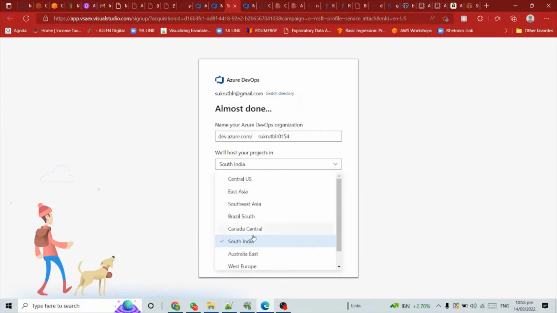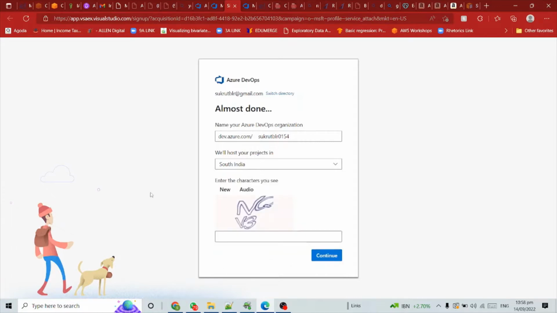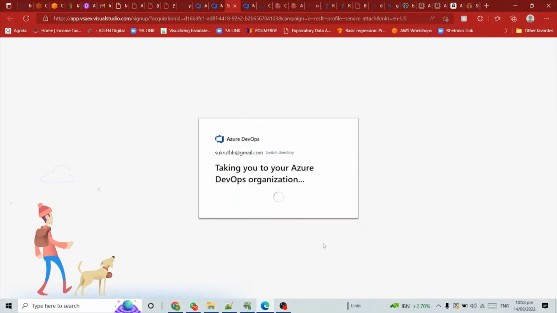I'm okay with anywhere, I'm okay with the US also, but I'm okay with South India. And then you need to enter the captcha. Let's see how it goes.